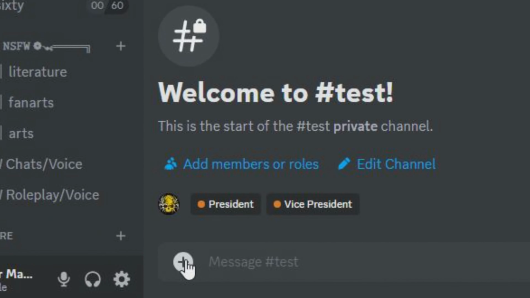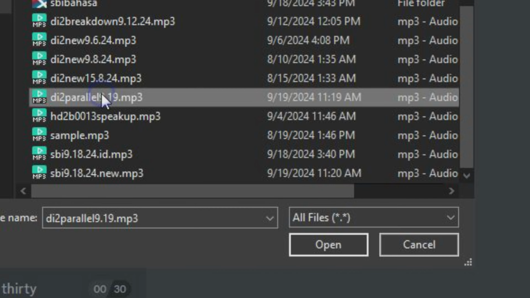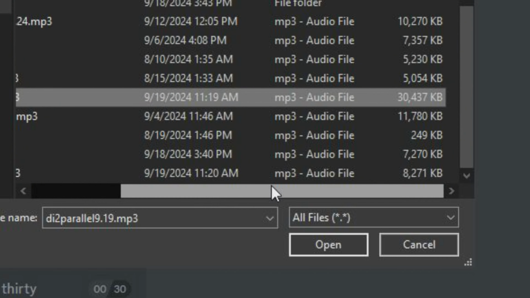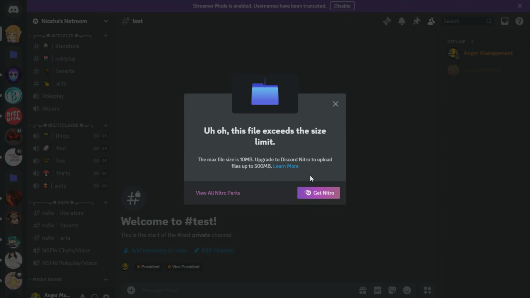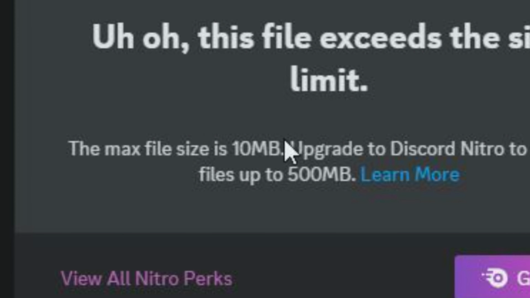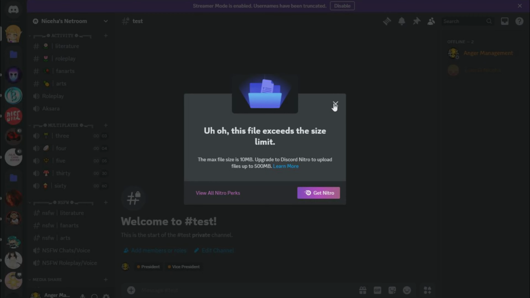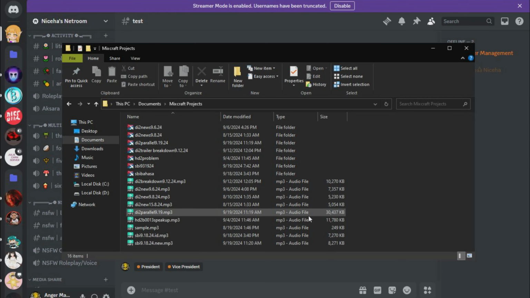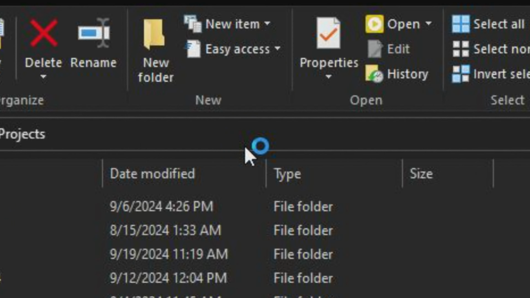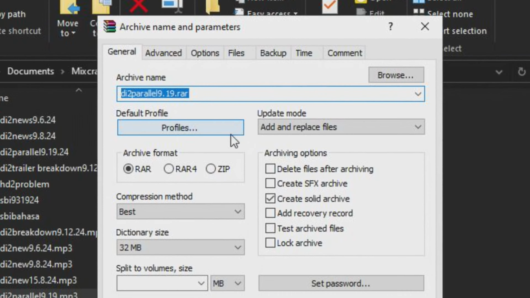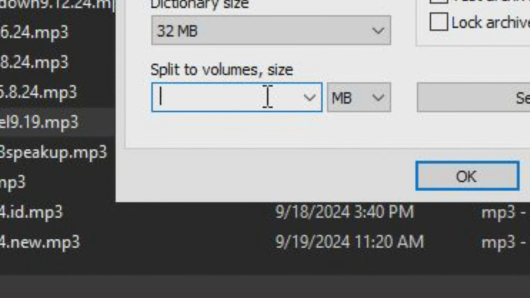Discord has reduced the maximum file upload size for non-native users from 25 MB to just 10 MB. However, this change doesn't affect me much since I was already using a workaround before the limit was raised. One effective solution is to install an archiving application like WinRAR or any other compression tool that allows for splitting files. Simply set the split size to 10 MB, matching Discord's current free limit.